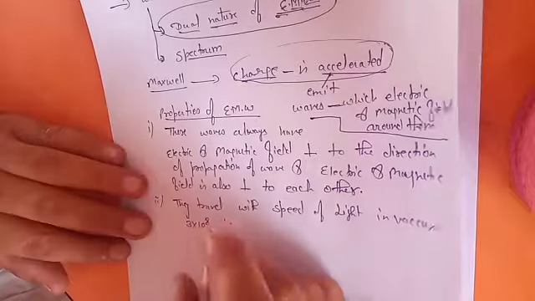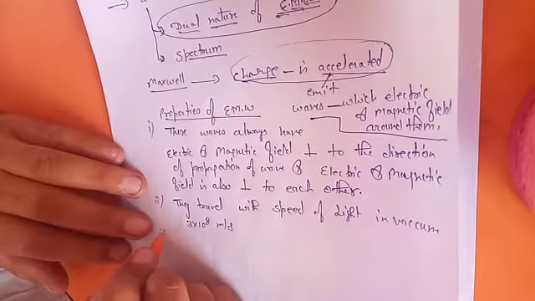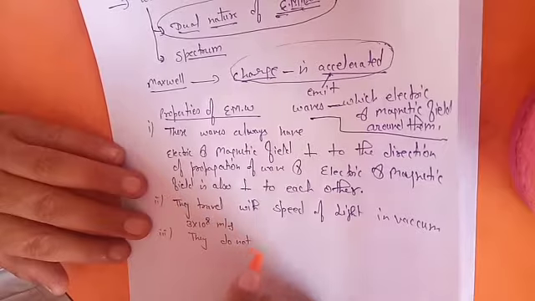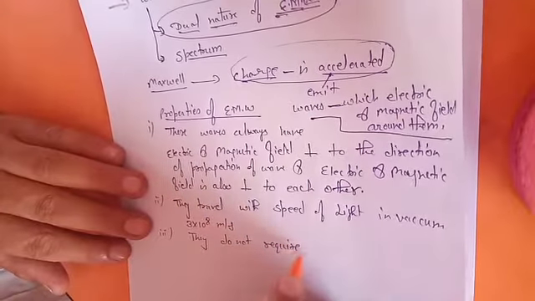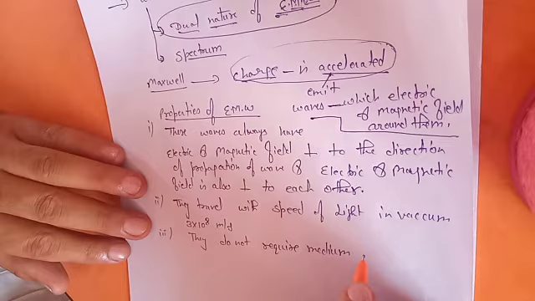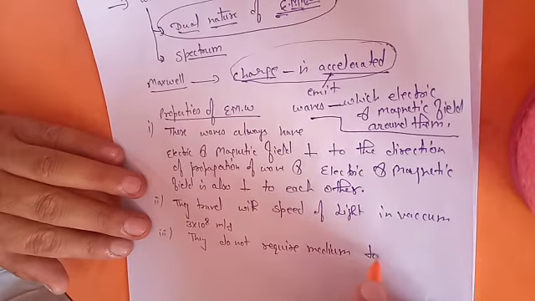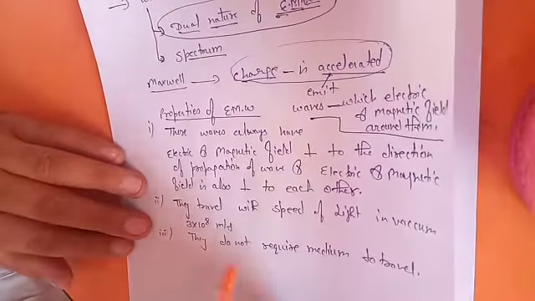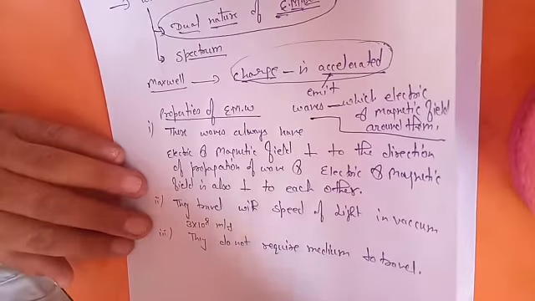Third thing, they do not require a medium to travel. However, matter waves need medium particles. In a different medium the speed will be different.